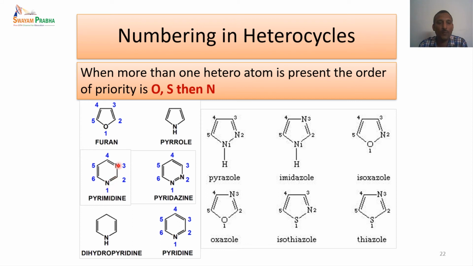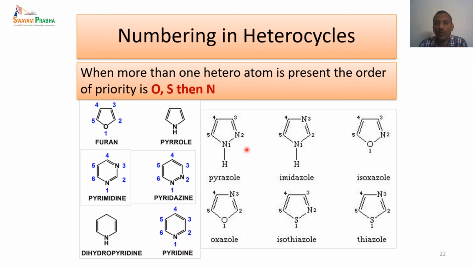And in the case of pyrimidine, we have to give any one nitrogen the lowest number, followed by the clockwise direction, which gets the lowest number here. So this nitrogen gets the number 1 and this nitrogen gets the number 3. If they are next to each other, 1 and 2 are the numbers which we can give. And when there is only one nitrogen, we don't have to worry about that. In the same way, in this particular case also it is 1.